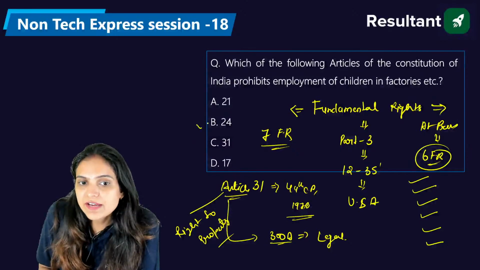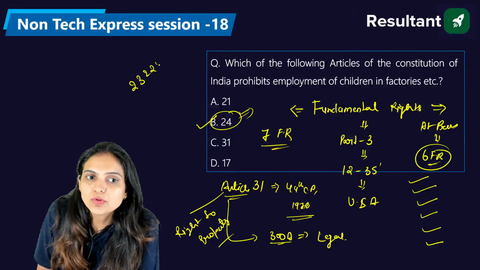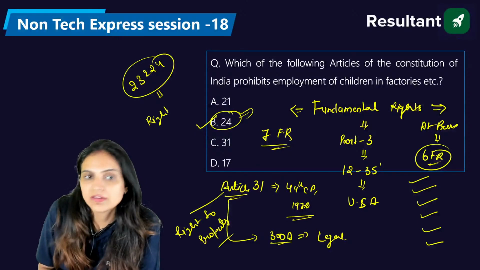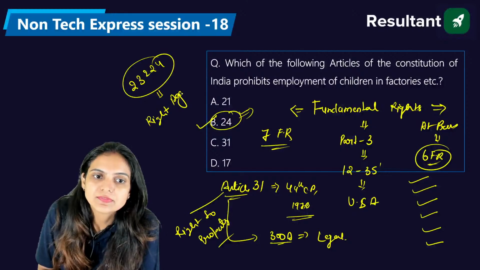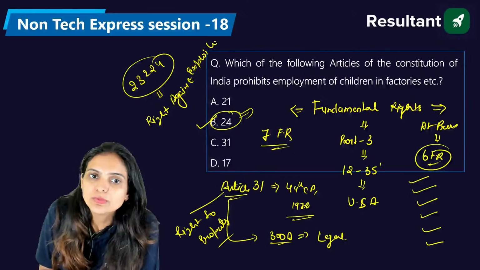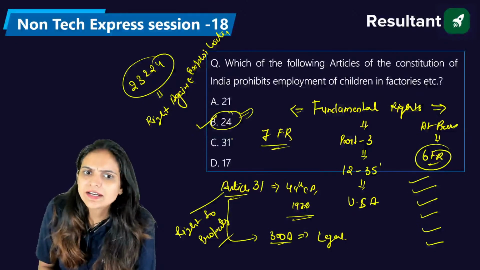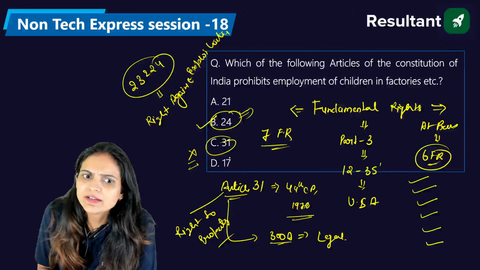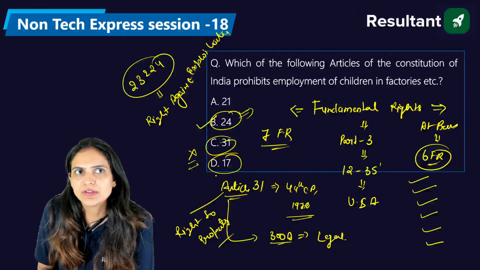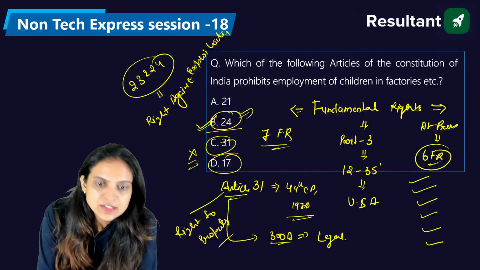Articles 23 and 24 both deal with the right against exploitation. Right, no one can exploit you. Article 31 is no longer part of the fundamental rights. Article 17 deals with the abolition of untouchability. So the right answer to this question is B, that is 24. I hope it is clear to all of you.